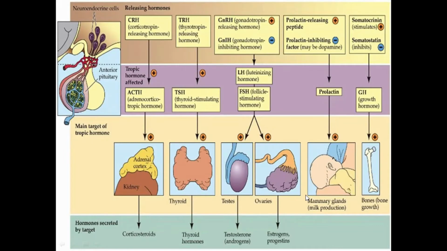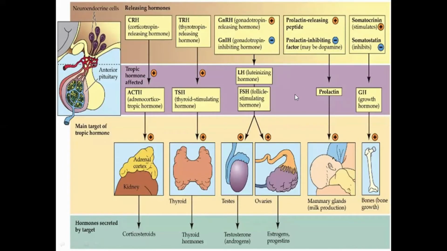Other than that, which factor inhibits the release of prolactin? The prolactin inhibiting hormone. One example of the prolactin inhibiting hormone is dopamine. It is also released from the hypothalamus, so it travels through the hypothalamic hypophyseal tract to the anterior lobe of the pituitary gland, and it activates the dopamine receptors.